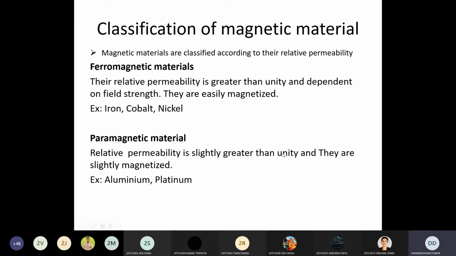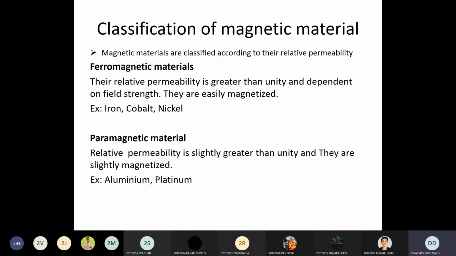Yes, it is greater than unity, but slightly less than that of the ferromagnetic material. It means they pass the flux lines, but not as much as the ferromagnetic material. So when you provide the MMF to the paramagnetic material, it also passes the flux lines through it, but fewer than the ferromagnetic material. Examples of this type of material are aluminum and platinum.